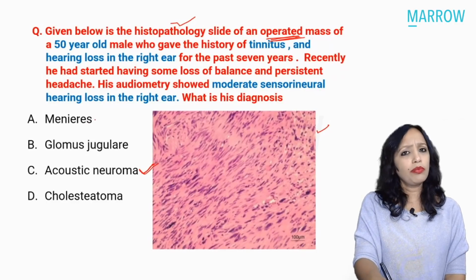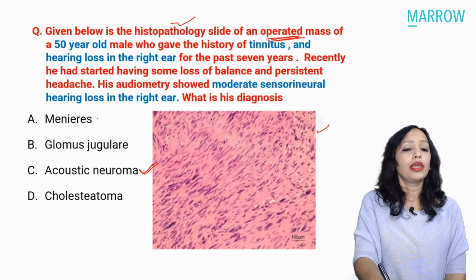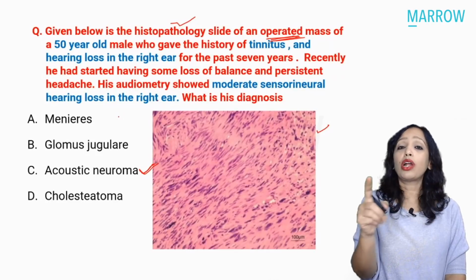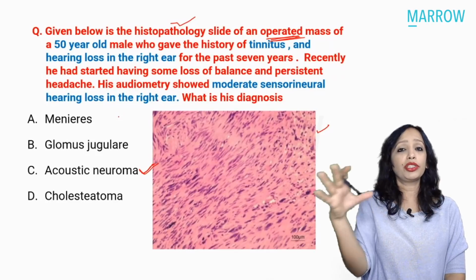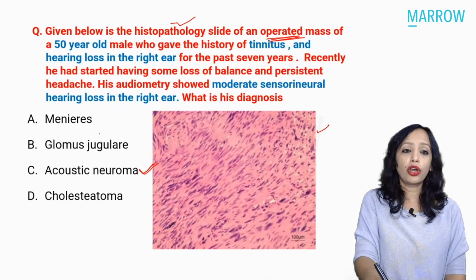Now, otherwise also, let us see what the other choices are. Meniere's. Can this be Meniere's? What is the first symptom of Meniere's? Do you ever think of Meniere's without vertigo? Yes, so here in Meniere's, always the first symptom is vertigo. It is not that chronically the patient will have unilateral sensorineural hearing loss and later on mild imbalance. So this cannot be Meniere's.